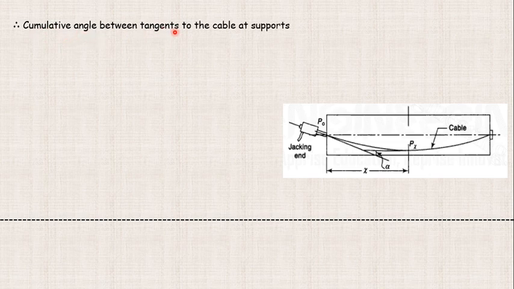This is the same cable as for the previous problem, so we have the same figure. Here this is 150 mm, and from here to here we have the radius, with the distance x as 5 meters. The cumulative angle between the tangents to the cable at the supports, alpha, is equal to 2 into 0.06, which comes out to be 0.12 radians.